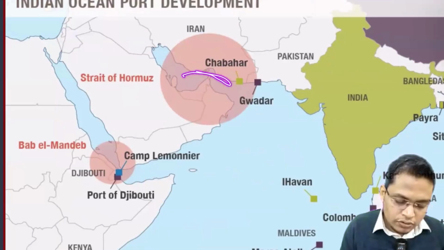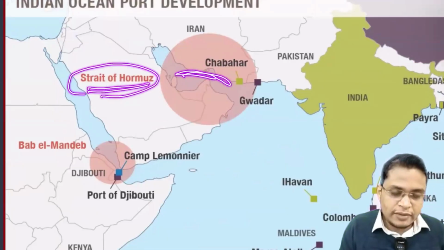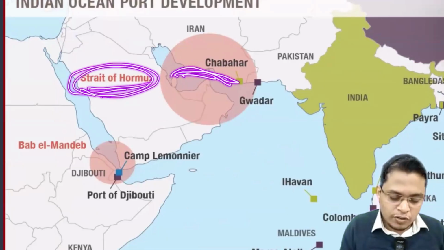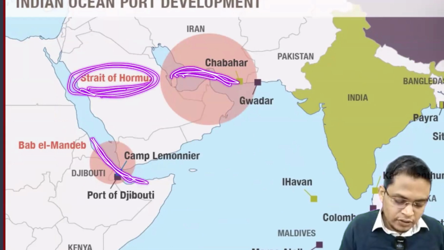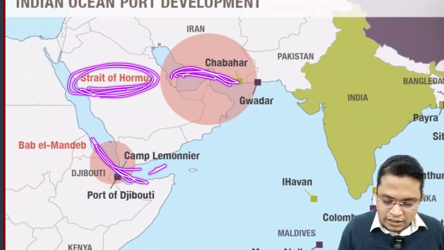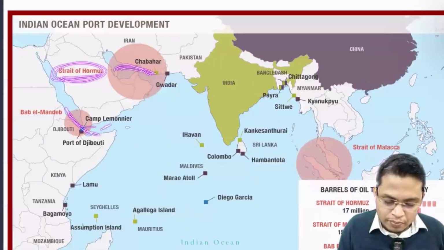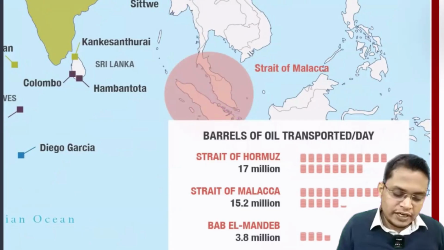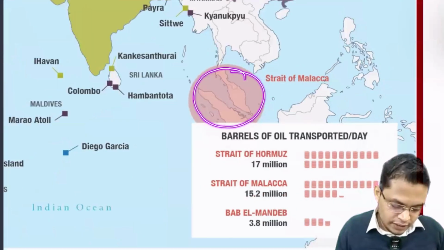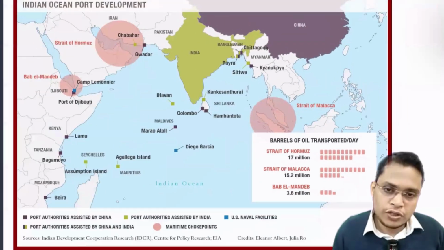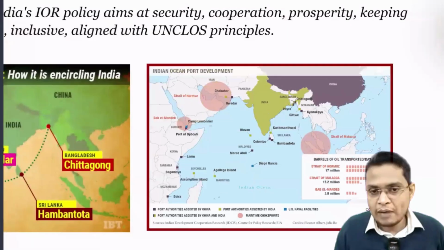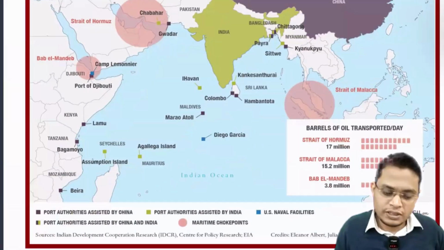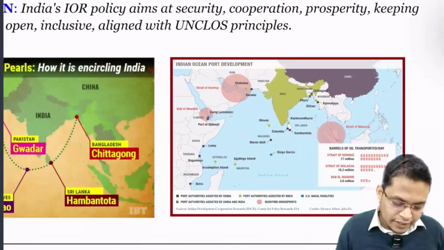So this is called the Strait of Hormuz. Very important, 50% of oil flows through this Strait of Hormuz. This is called Bab el Mandeb. Okay, it's the Gulf of Aden. And this region is called the Strait of Malacca. It's a choke point, where the Indian Navy is controlling a lot of area. Okay. So please go through this map and try to map all these locations. They are very important because UPSC is asking. Okay.